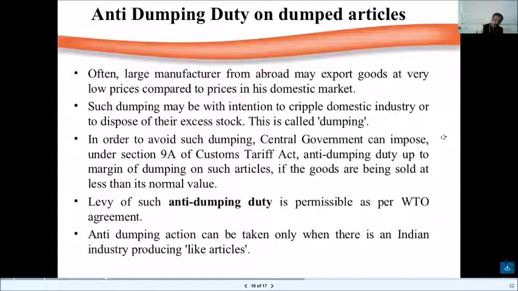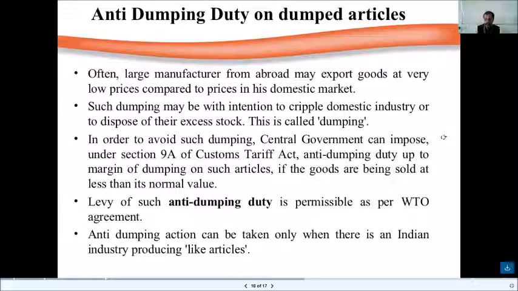But in order to avoid this kind of dumping into the country, which may be with the intention to cripple the domestic market or domestic industry or to dispose of their excess stock, this is called dumping. Based on this process of dumping, anti-dumping duty on dumped articles is levied. In order to avoid such dumping, the central government can impose under Section 9A of the Customs Tariff Act anti-dumping duty up to the margin of dumping.